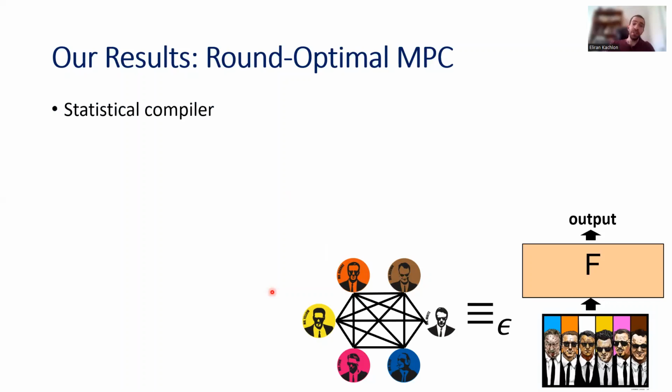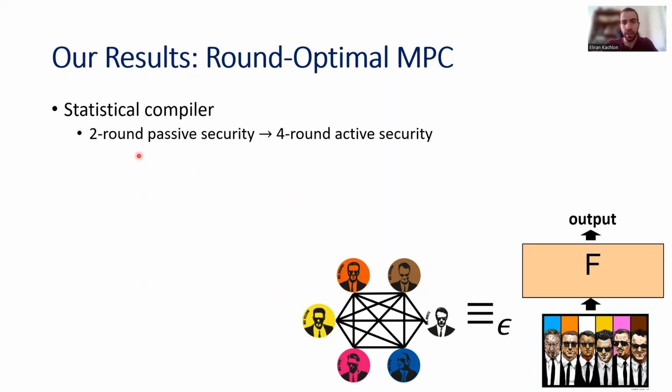Let me just mention that we get this protocol by providing a statistical compiler. Our compiler transforms any protocol that has 2 rounds and is secure against a passive adversary into a protocol that has only 4 rounds and is now secure against an active adversary, and our protocol preserves statistical security.